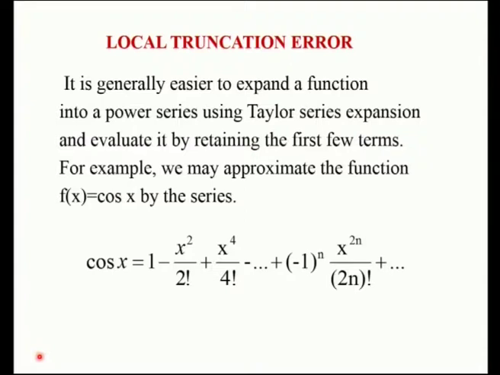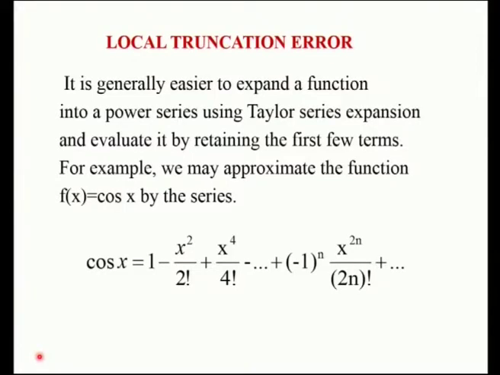There are various series, Maclaurin's series, Taylor series, etc. Out of that, the easier one is the Taylor series expansion, which is easy to converge also, and we evaluate it by retaining the first few terms. For example, we may approximate the function f of x equal to cos x by the series cos x is equal to 1 minus x square by 2 factorial plus x power 4 by 4 factorial plus etc., minus 1 whole power n x power 2n by 2n factorial plus etc., because it alternates plus and minus.